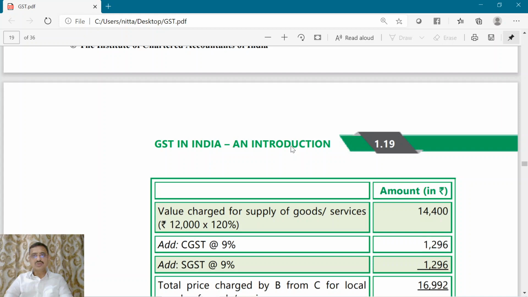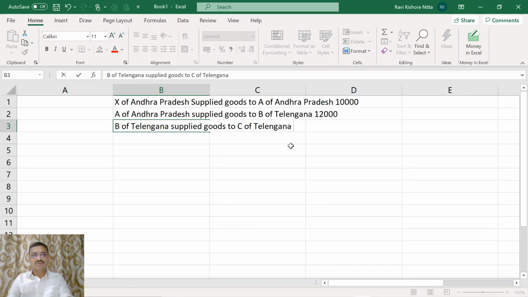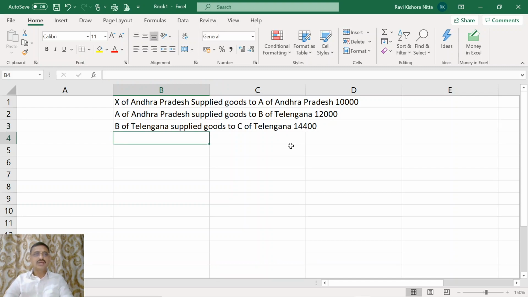He has supplied the goods for 14,400. Now we have to understand each and every aspect of this chain and also the implication of tax.